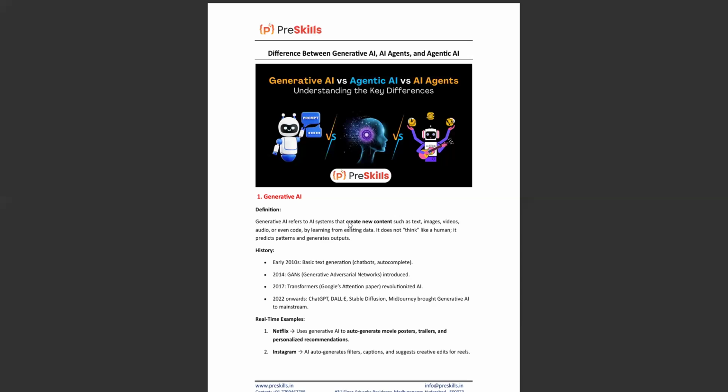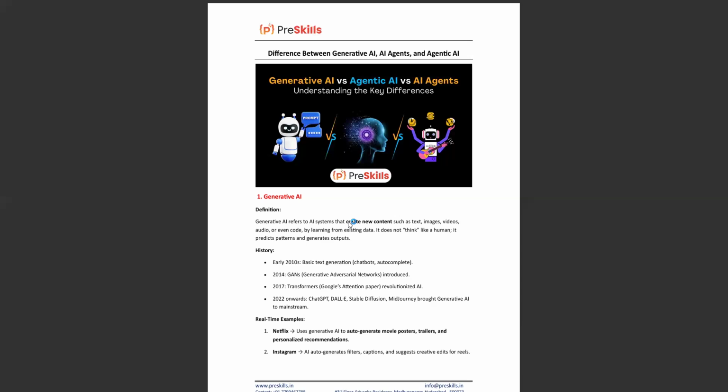So it does not think like a human. It only predicts and generates the output based on the given data or already existing data. At present, a real-time example of generative AI which we are using is ChatGPT. It takes sources of internet data like Wikipedia and many open websites, and research from Google and all.